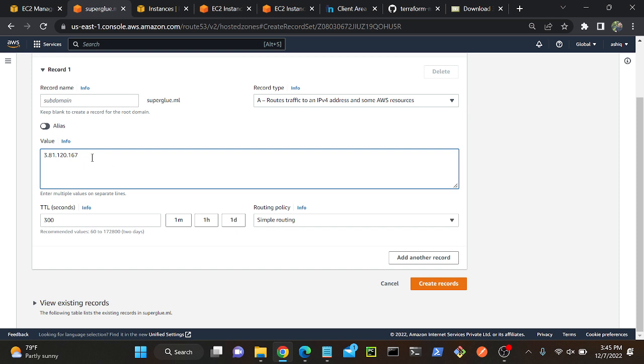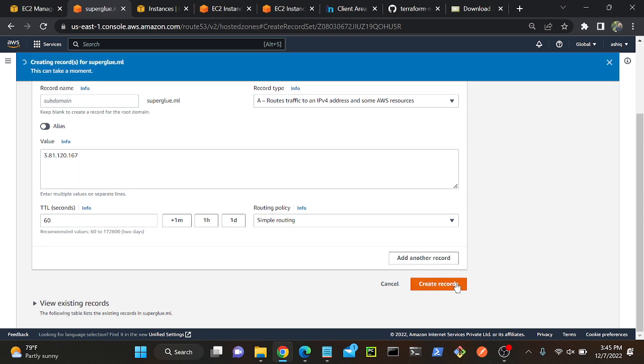Okay, so I selected. What is the TTL? See, if you set TTL 60 seconds, so 60 seconds that will be cached on your browser. So you cannot refresh in this 60 seconds. After 60 seconds only, it will go to the DNS server and get the latest data. Okay, so I will set 60 seconds, then create a record. Let me create a record.